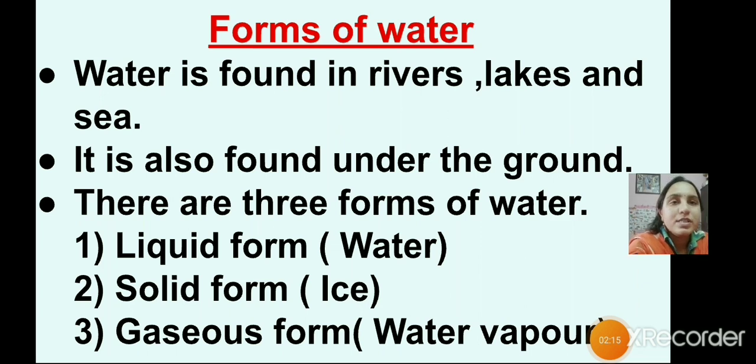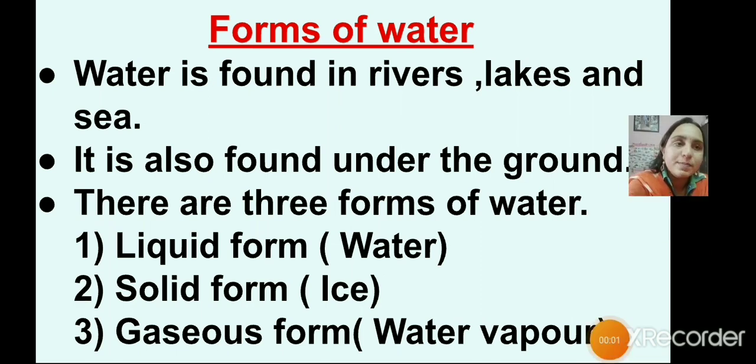Now we will study about the forms of water. Okay? Our planet is called the blue planet, right? Tell me why? Yes, it's because 70% of the surface is covered with water. Water is present even in the air in the form of water vapor. So, water is found in rivers, lakes and sea, and it is also found under the ground.